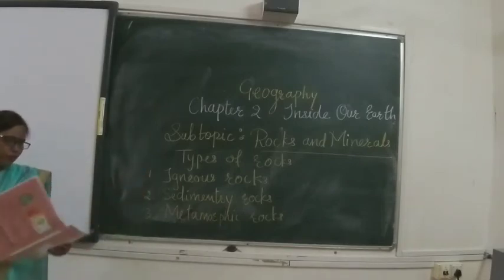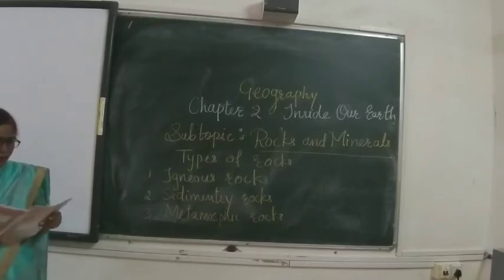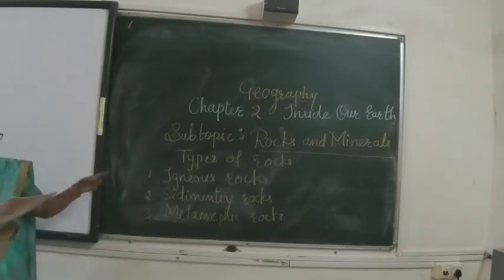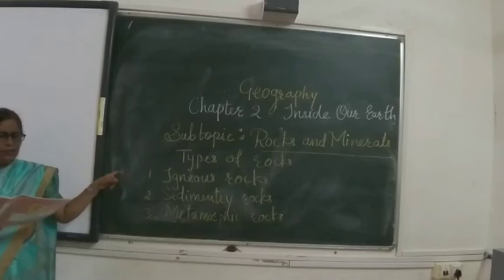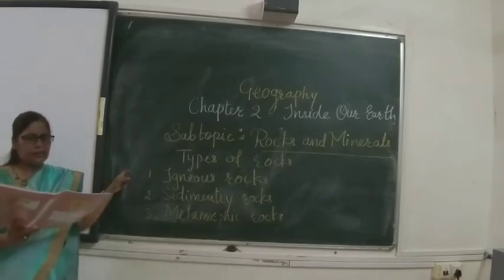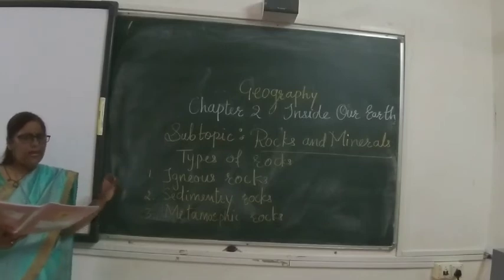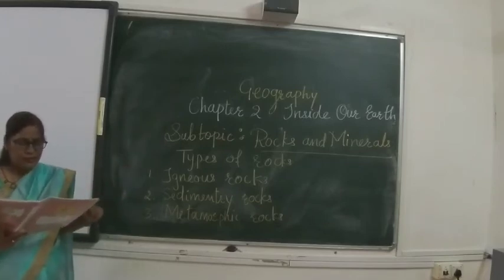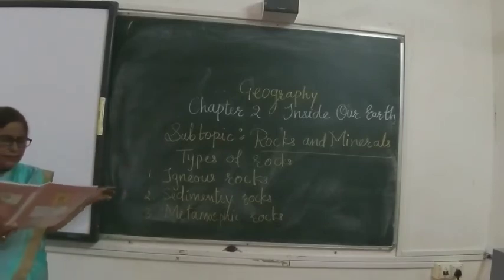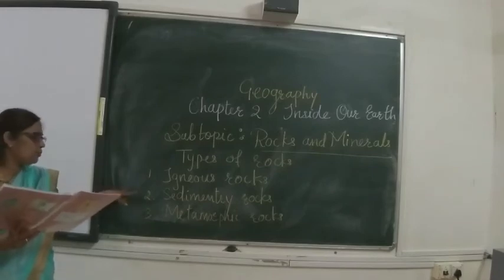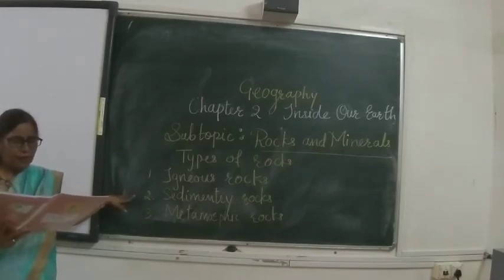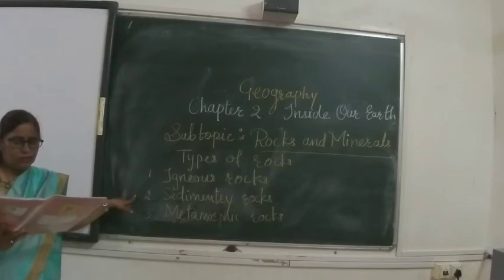Right. So igneous rock is also called primary rock. There are two types of igneous rock: intrusive igneous and extrusive igneous rock. That you are going to see in the video. I am going to attach the video on this. And second is sedimentary rock. It is made by small particles called sediments, and that is called sedimentary rock.